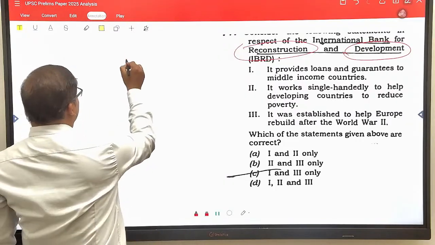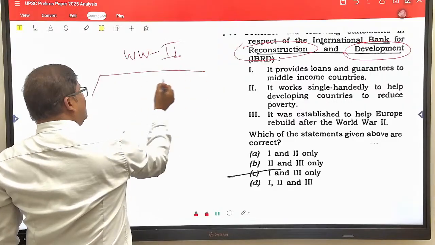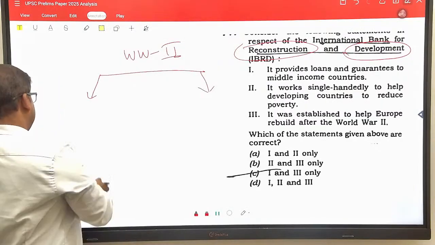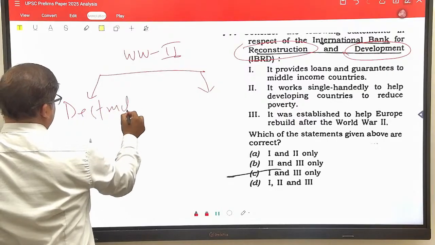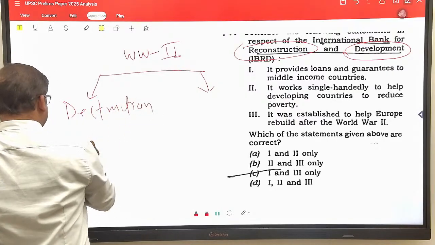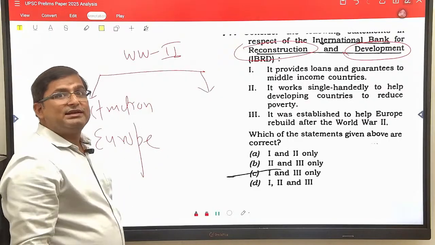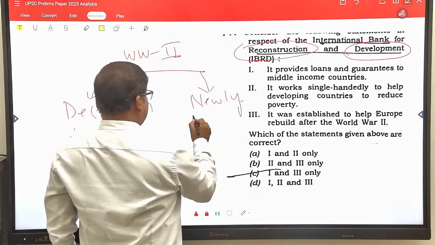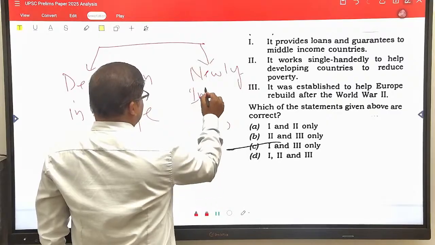After World War II, there were two events happening in world history and the world economy. There was destruction in Europe, and second, newly independent countries.